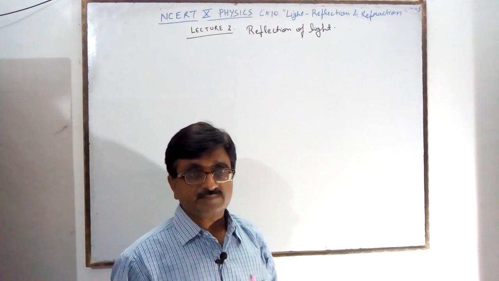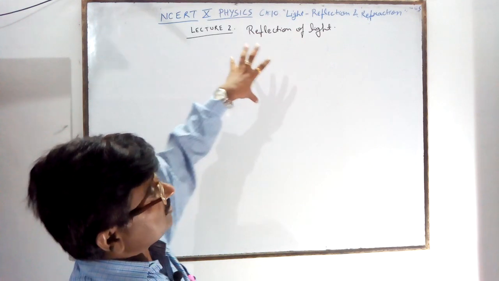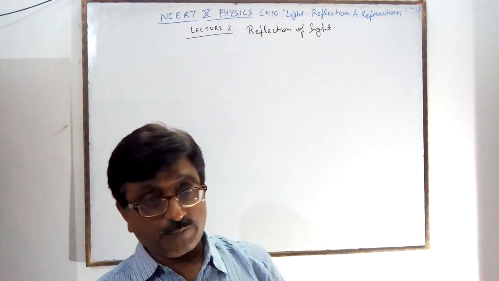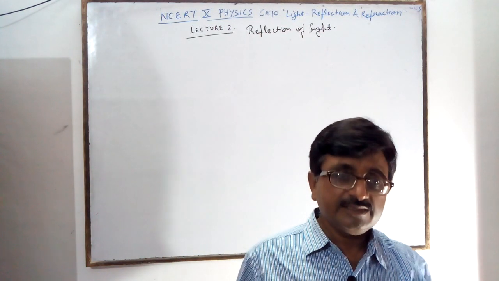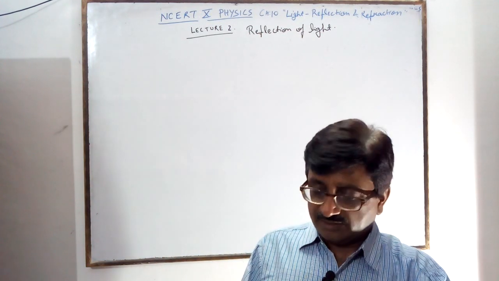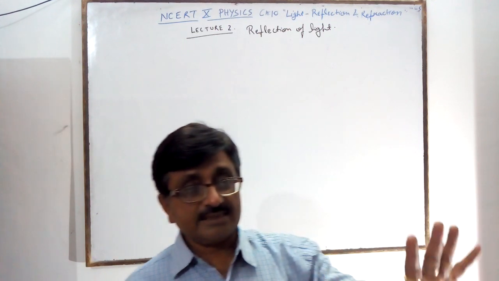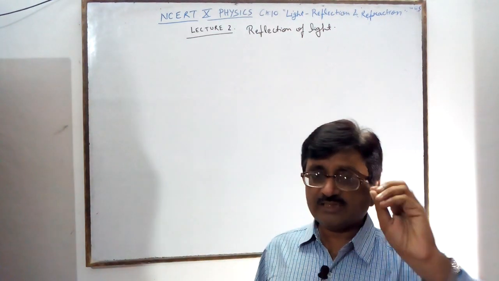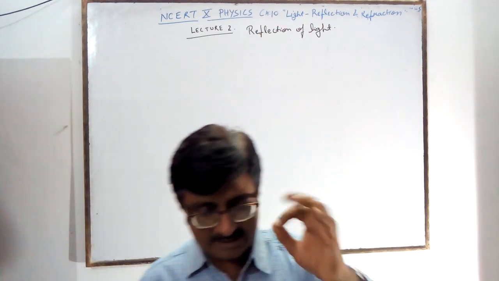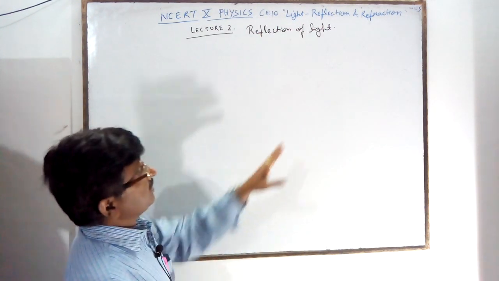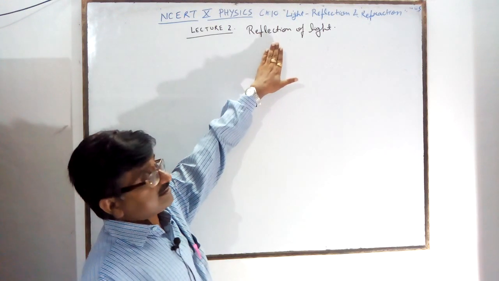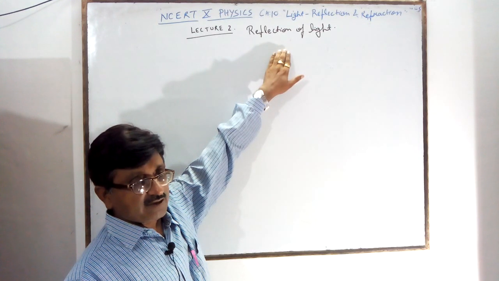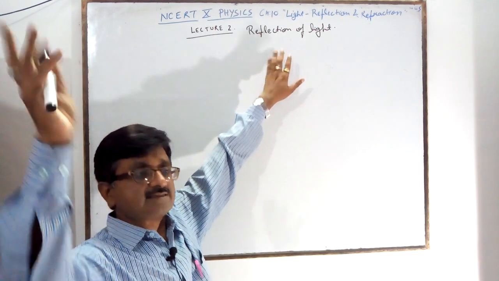First of all you must know what the reflection of light is. Reflection of light is the bouncing back of light when it falls on anything. If it is opaque, then all the light will bounce back. If it is translucent, then it will be partially reflected. And if it is transparent, then all the light will pass through, but still sometimes you get some reflection. So reflection is a very important part of this light chapter, which you have already studied in class 7.